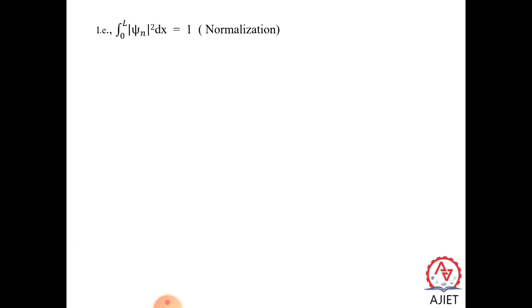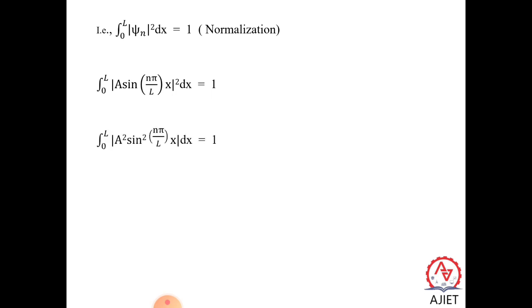Since xi n is a normalized wave function, now let us apply normalization. The particle is present in the range of 0 to L. So the integral from 0 to L of xi n square dx is equal to 1. What is the value of xi n? We got it as a sin n pi by L x, whole square into dx, equal to 1.